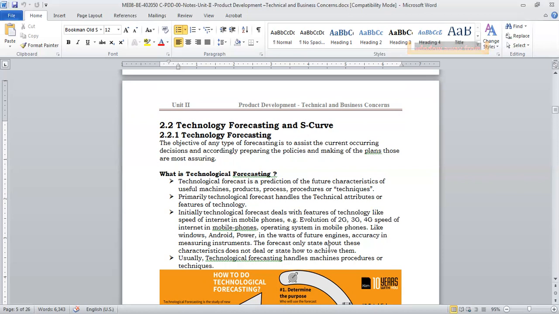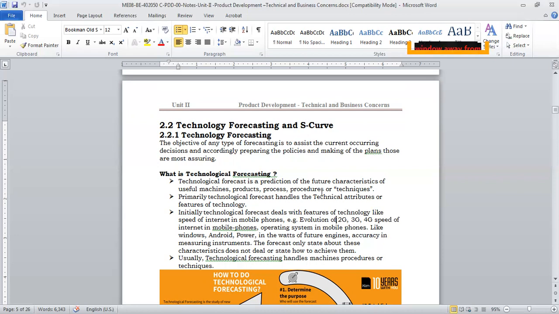So identifying what will happen in the next few years, taking a guess on that, and guessing the technological advancement, is called technical forecast. It is a prediction of future characteristics of a useful machine, product, process, procedure, technique. So whatever machines are here, what will be the machines in future?